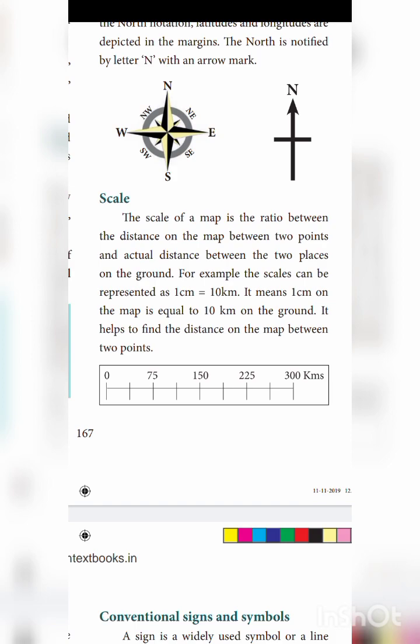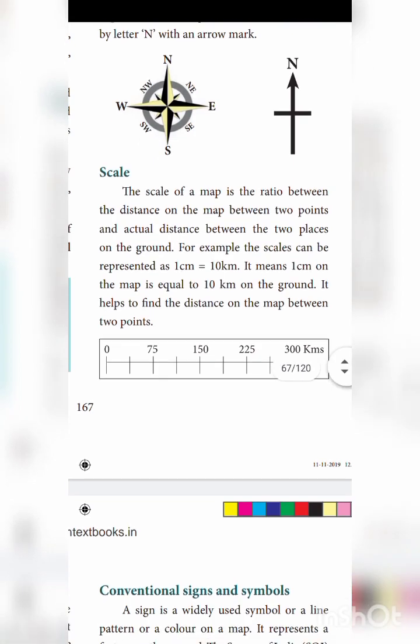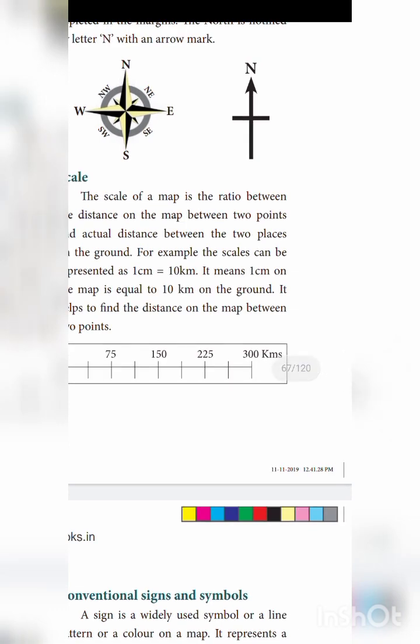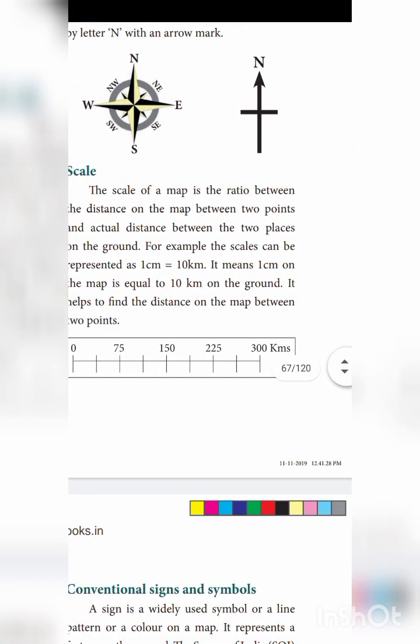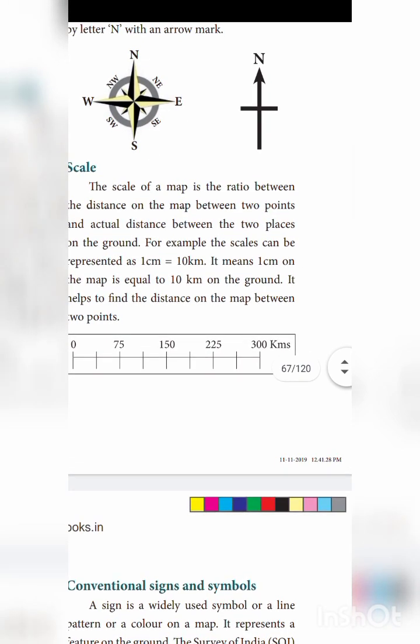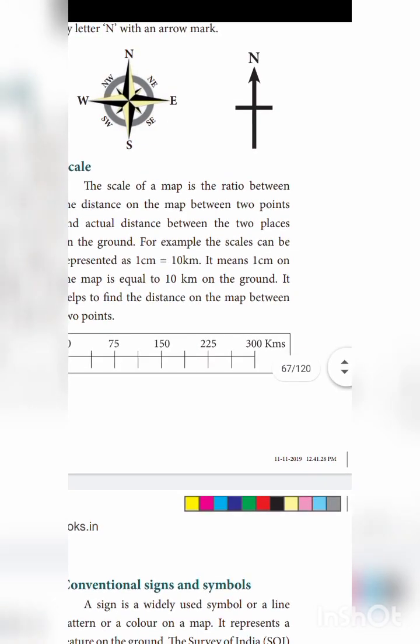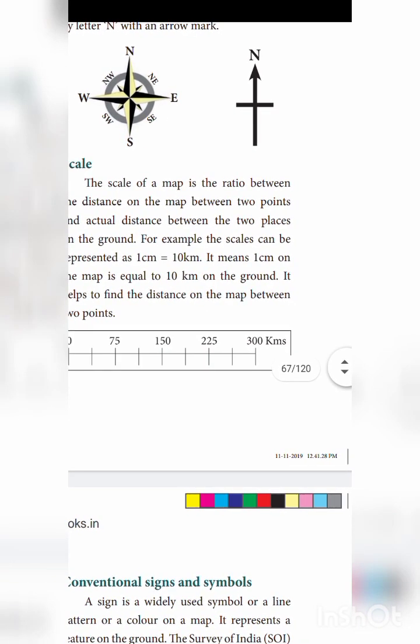For example, in a map, if Gandhipuram and town hall are marked, and you want to know the distance between Gandhipuram and town hall, then you have to see the scale of the map. 1 centimeter is equal to 10 kilometers. So 1 centimeter in a map represents 10 kilometers on the ground. Okay, and then